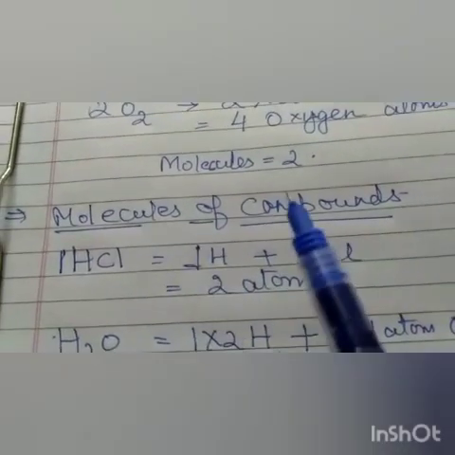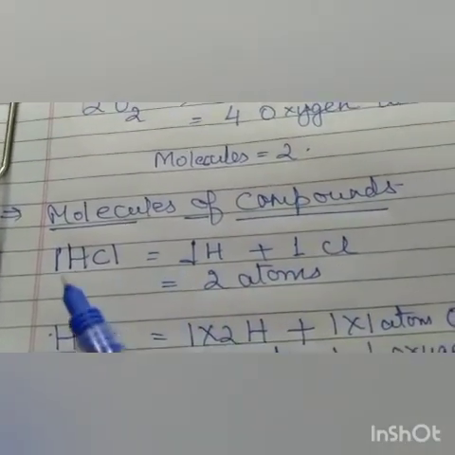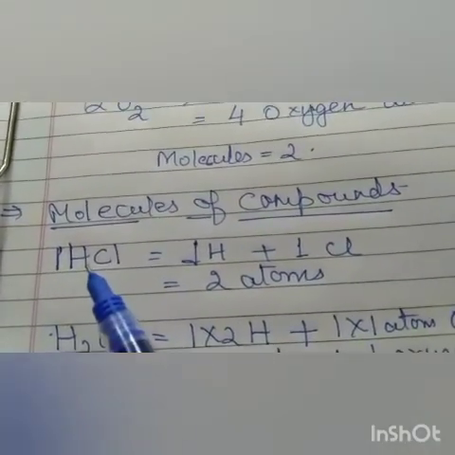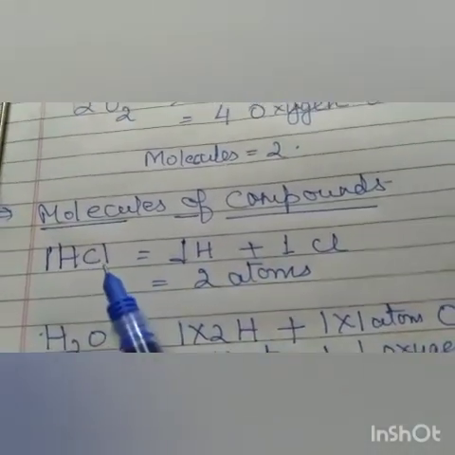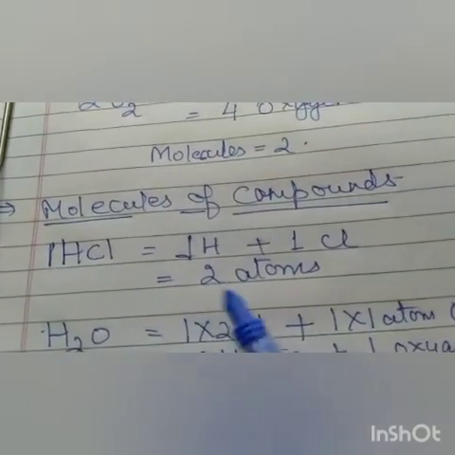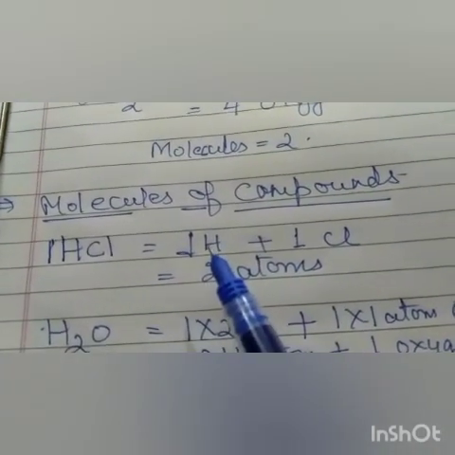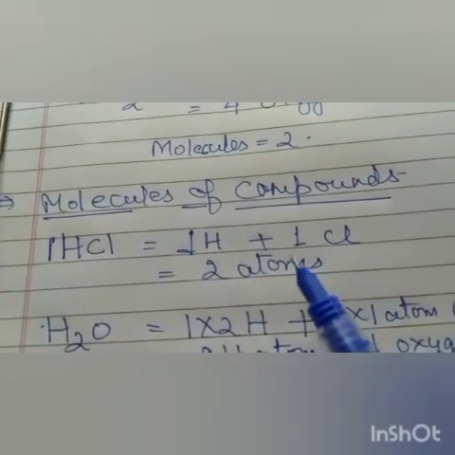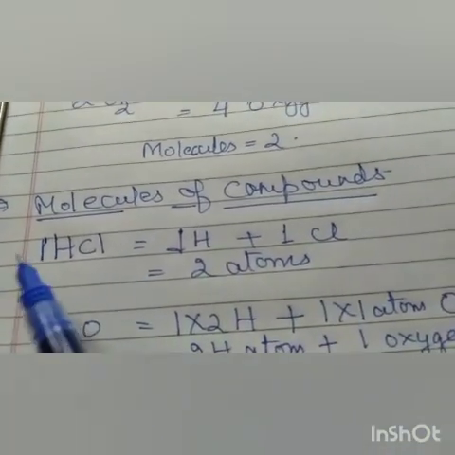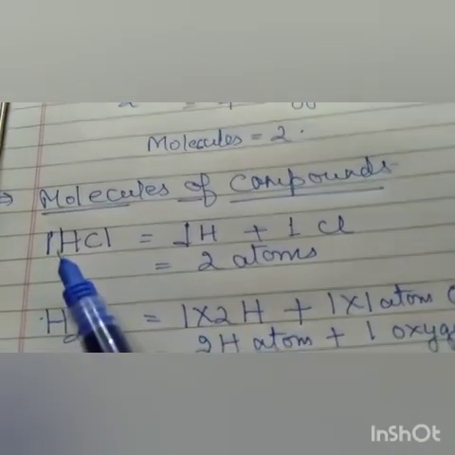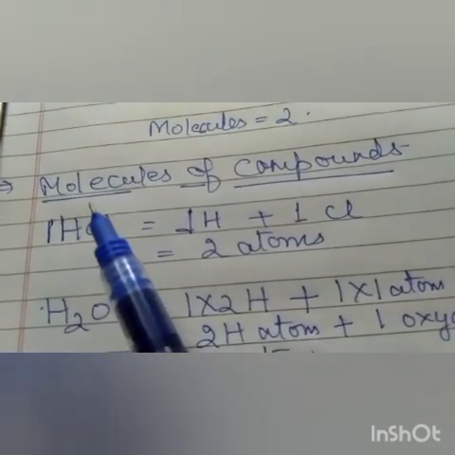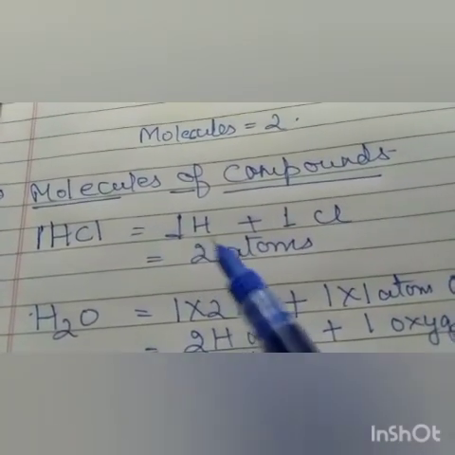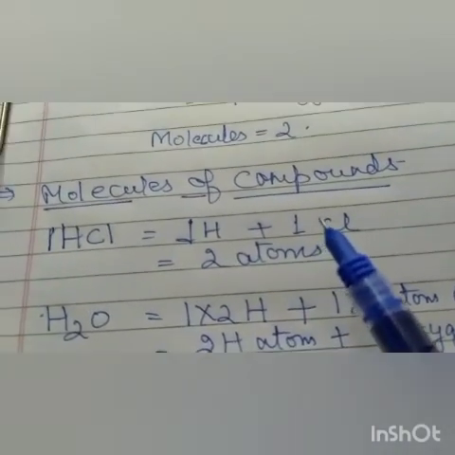So these are the molecules of a compound. Here 1 hydrogen atom combines with 1 chlorine atom. So total there are 2 atoms, 1 atom of hydrogen and another atom of chlorine, in 1 molecule of hydrochloric acid. And students, molecules are those which have more than 1 atom. So here you can see in HCl there are 2 atoms, so it is a molecule.